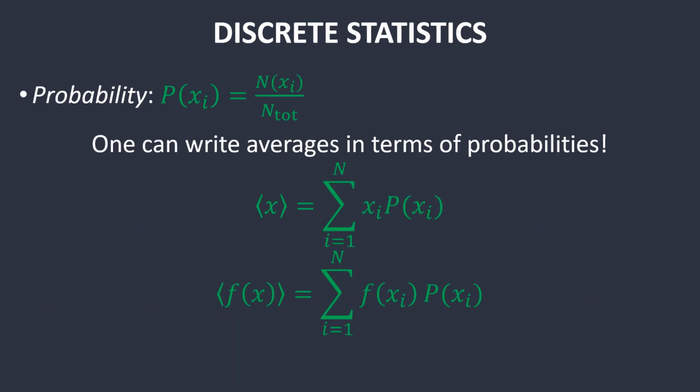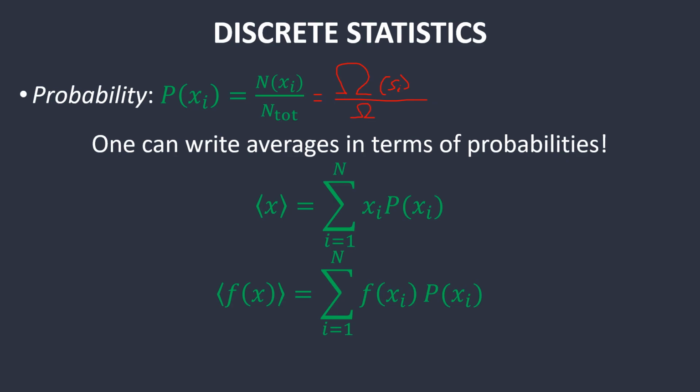You can also construct probability out of the number of states x_i divided by the total number of states. If you're coming from thermal physics, this might be familiar to you as the multiplicity of state i divided by the total multiplicity.